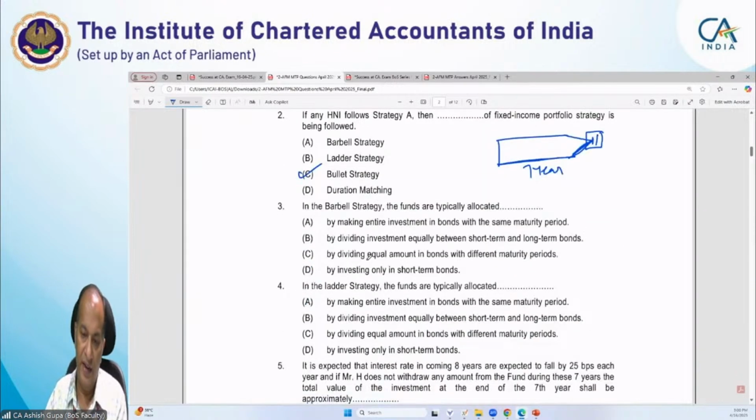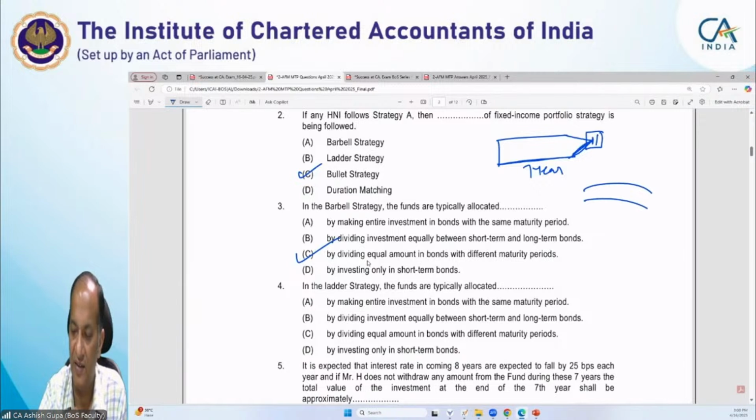Next comes the barbell strategy. Now I am coming to the barbell strategy. How are the funds typically allocated? Basically, a barbell is a kind of weightlifting instrument where the weights are at the two ends.